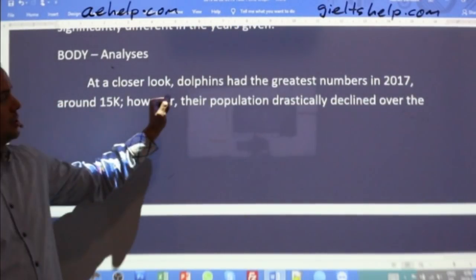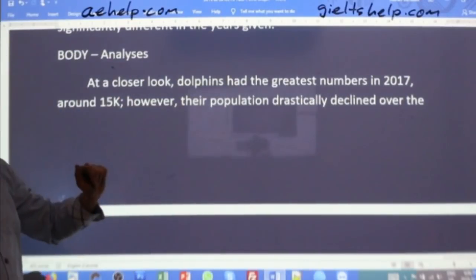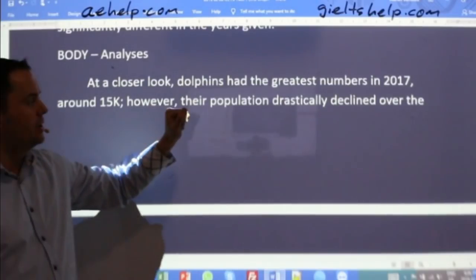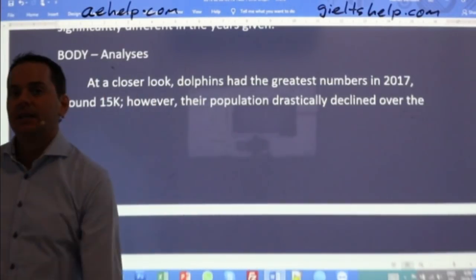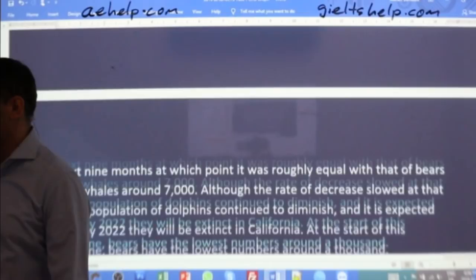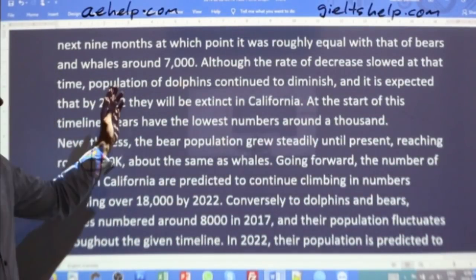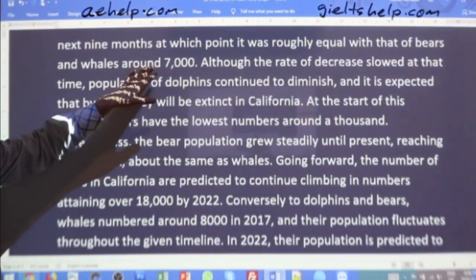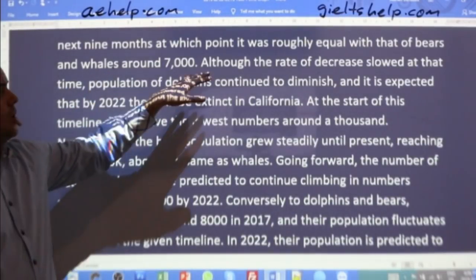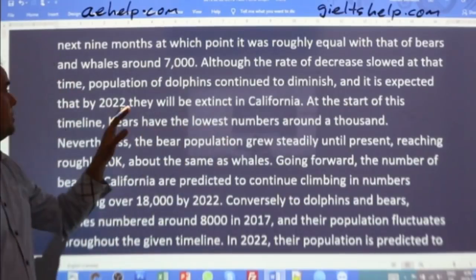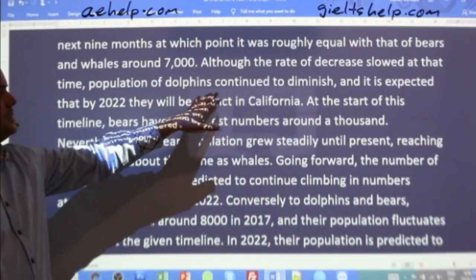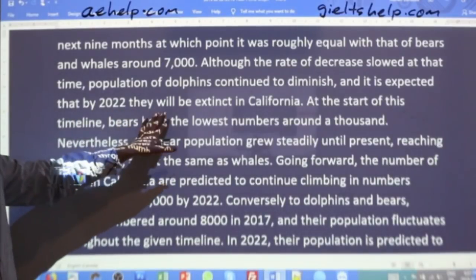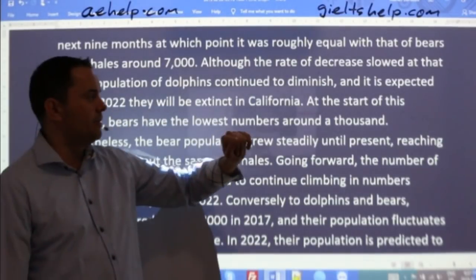At a closer look, dolphins had the greatest numbers in 2017, around 15,000. However, their population drastically declined over the next 9 months, at which point it was roughly equal with that of bears and whales, around 7,000. Although the rate of decrease slowed at that time, population of dolphins continued to diminish, and it is expected that by 2022 they will be extinct in California.